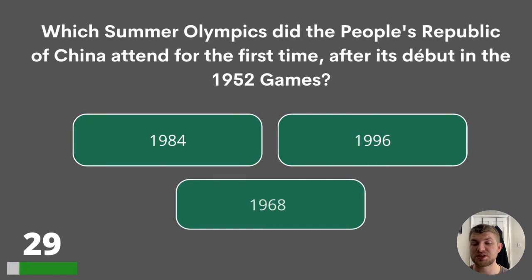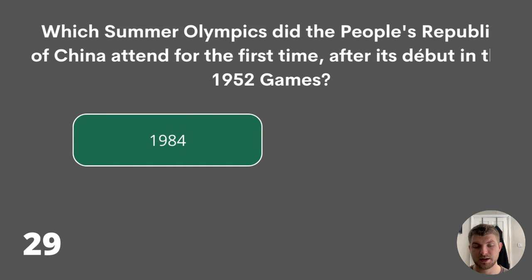29. Which Summer Olympics did the People's Republic of China attend for the first time after its debut in the 1952 Games? 1984, 1996, or 1968? The answer is 1984. Question 30.